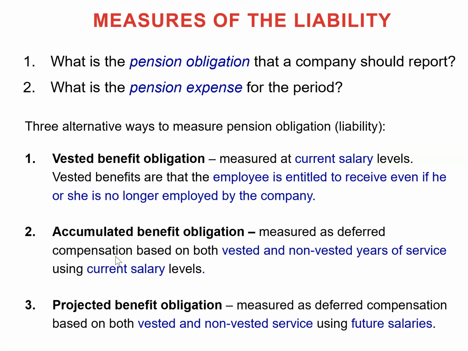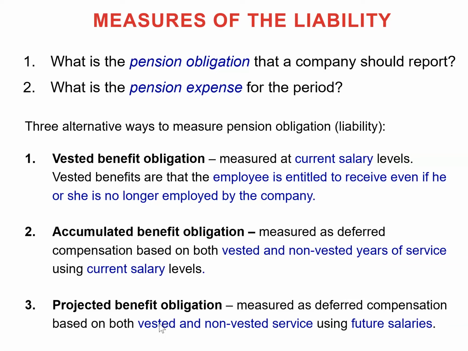This measure uses both the vested and non-vested years of service. The company computes the deferred compensation amount on all years of employee service, both vested and non-vested, but they use current salary. On the other hand, there is another way to measure the pension obligation, which is projected benefit obligation, which is commonly used.